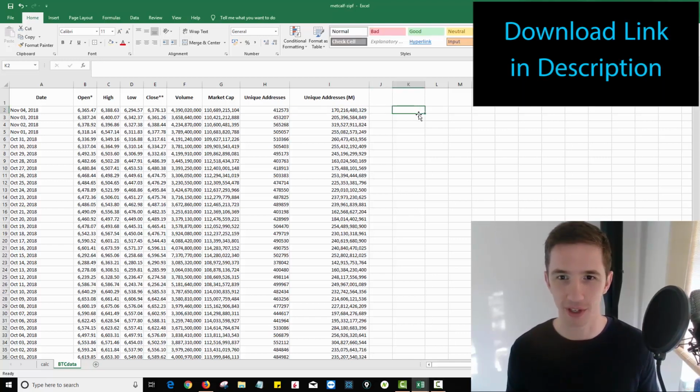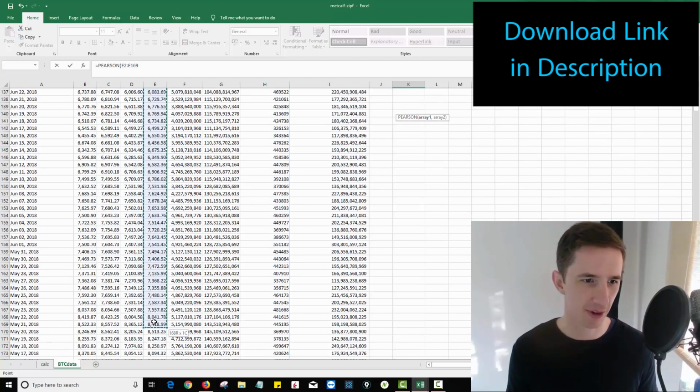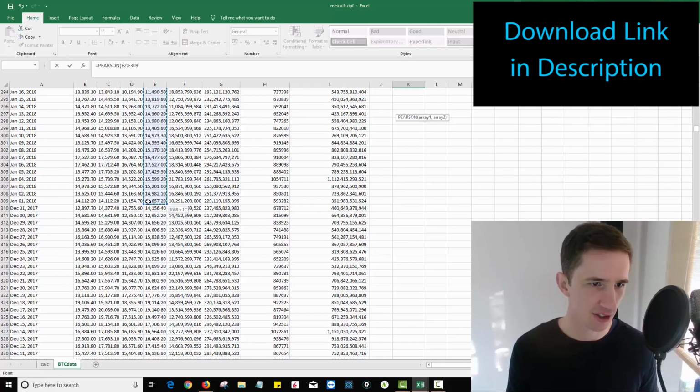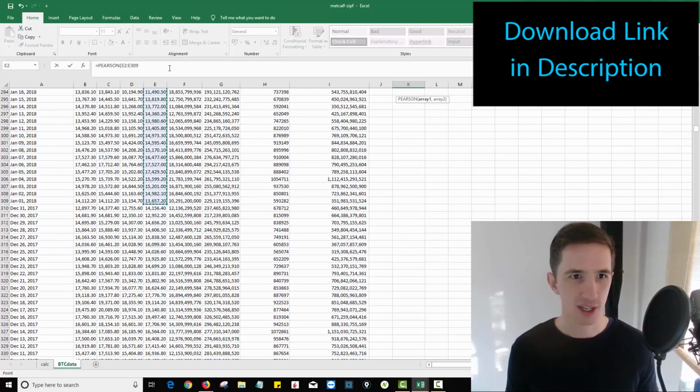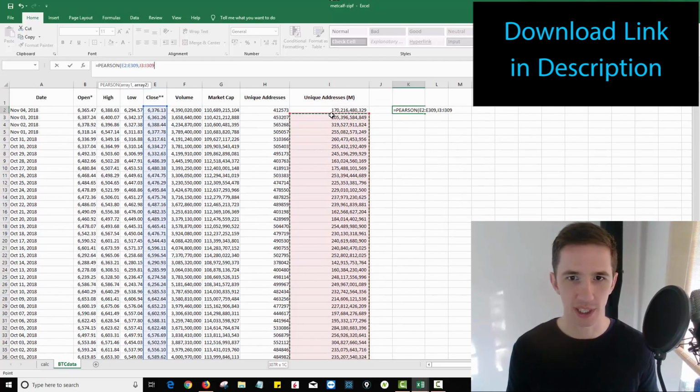So the first thing we want to go and do to do Pearson's correlation coefficient, which is the format we're going to use for this, we're going to go Pearson, open bracket. And the first thing I'm going to do is use maybe the close price information. And I'm going to go back as far as, let's say, all the way back to the beginning of the year. So Jan 1st. So I've highlighted that data. Now I'm going to hit comma. And I'm going to do the number of unique addresses according to Metcalfe's law, close bracket.